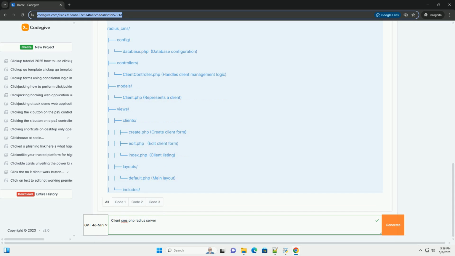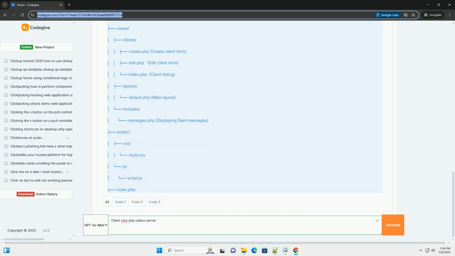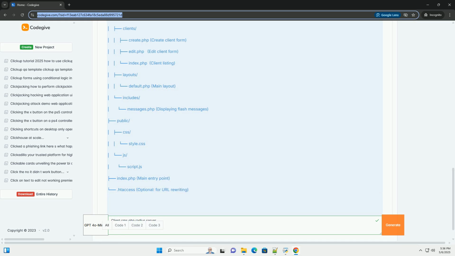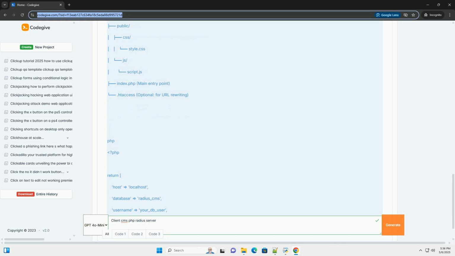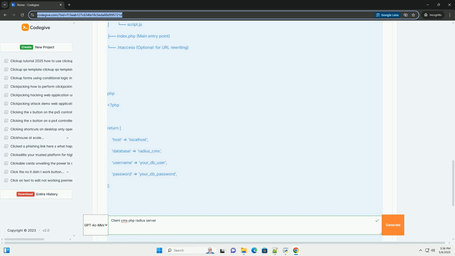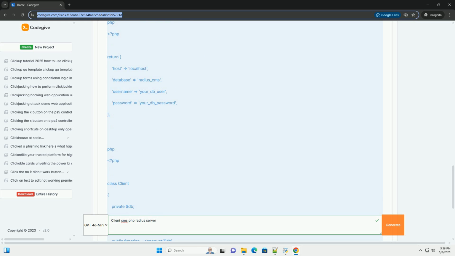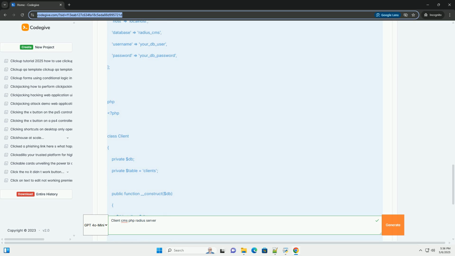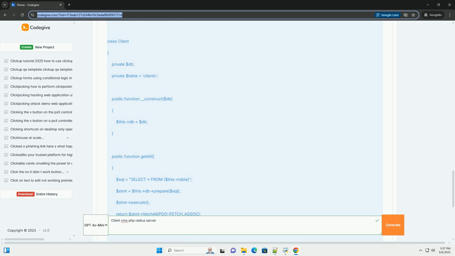Outline of the system. 1. Client CMS: PHP, MySQL/MariaDB, HTML, CSS, JavaScript. It handles client management: adding, editing, deleting clients. It stores client information: username, password, attributes. It provides a web interface for administrators, and communicates with the Radius server for authentication and authorization.